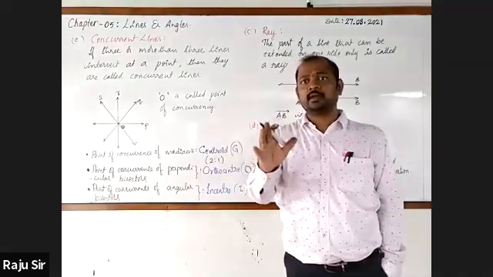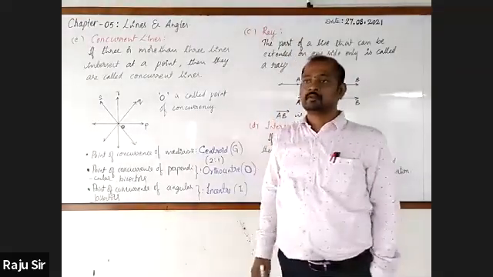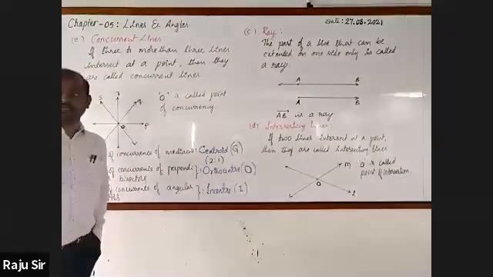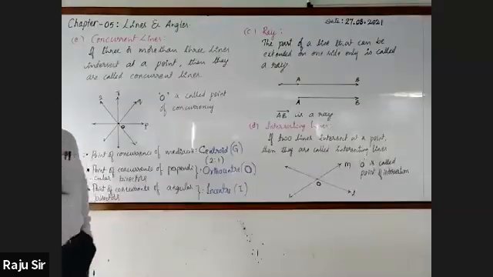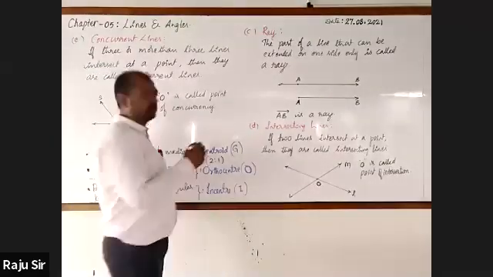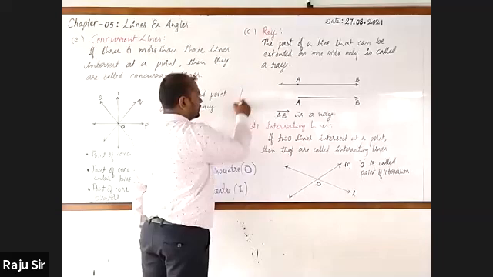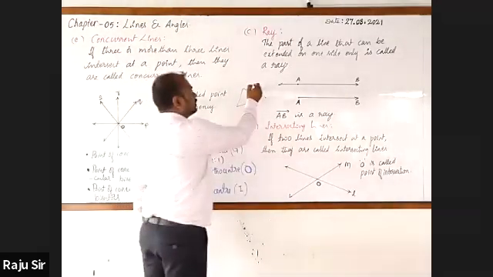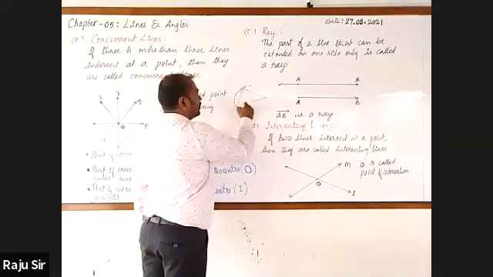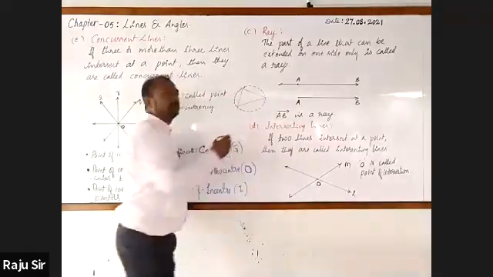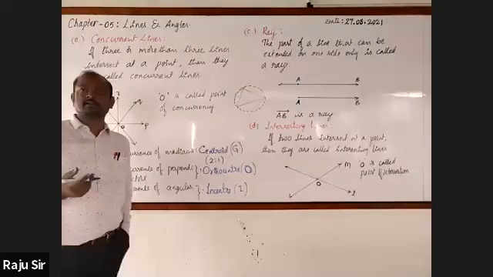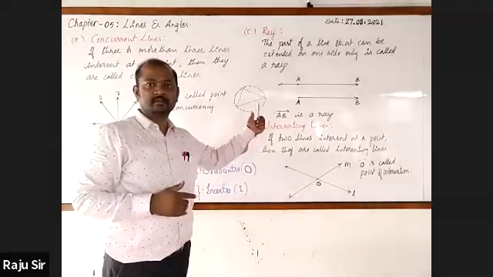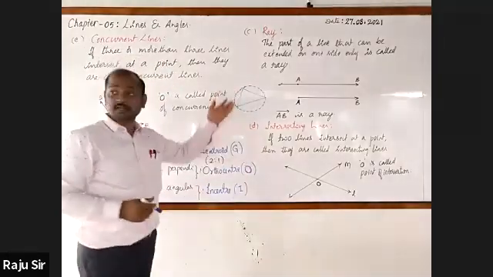Check the textbook. A circle which passes through all the vertices of a polygon is called a circumcircle. This is the circumcircle.